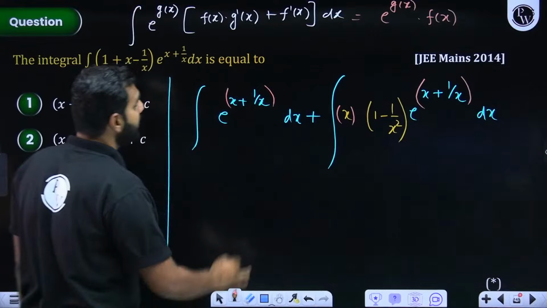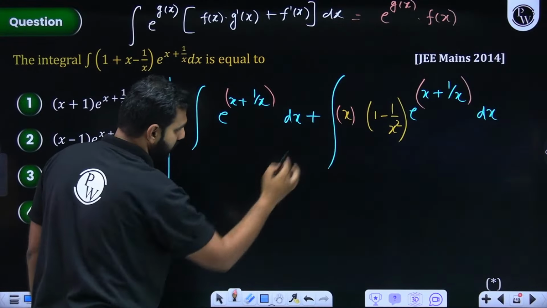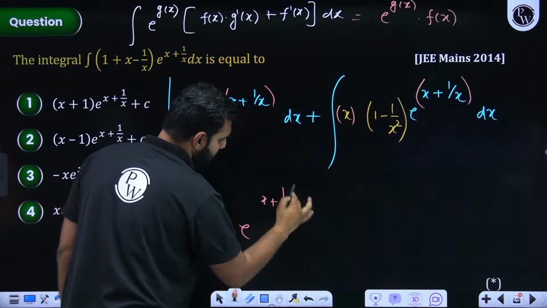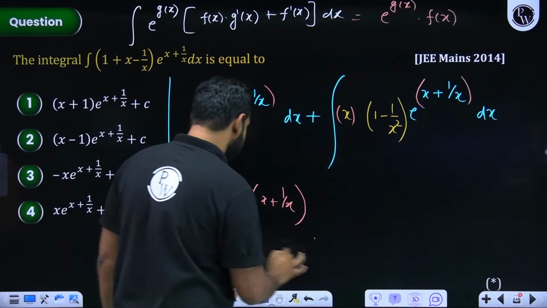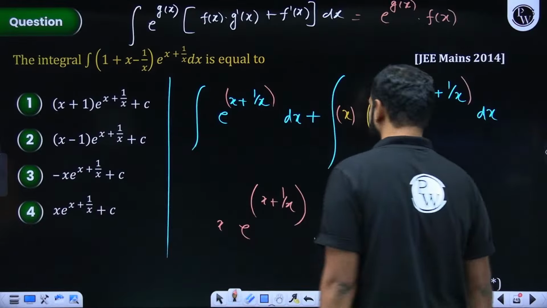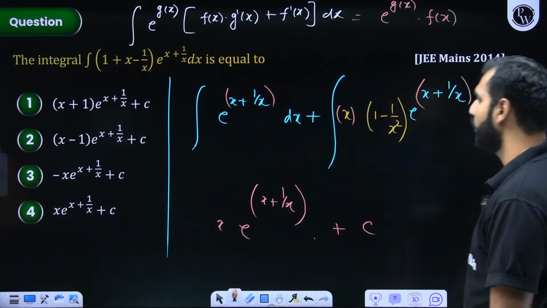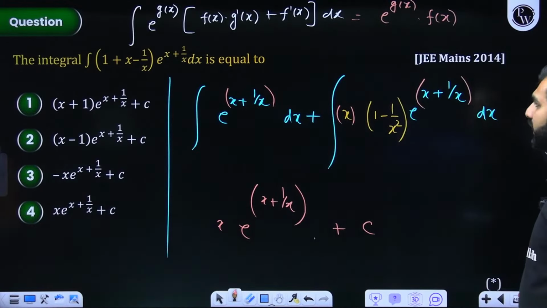So my answer will be e to the power g(x), which is e to the power x plus 1 by x, times f(x). What is f(x)? That's x plus c. I hope I can clearly see one of the correct options and go ahead with this. I think option D should be the correct answer here.